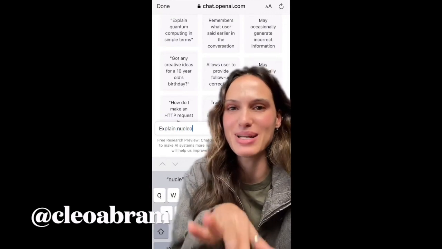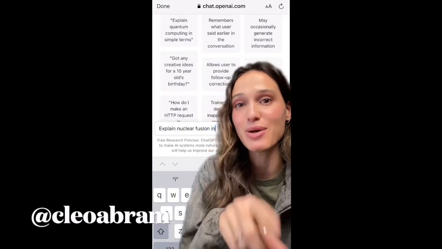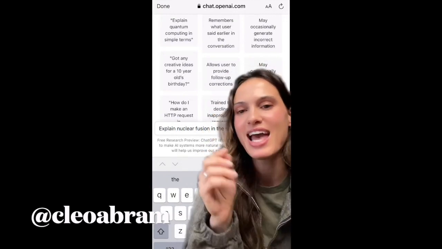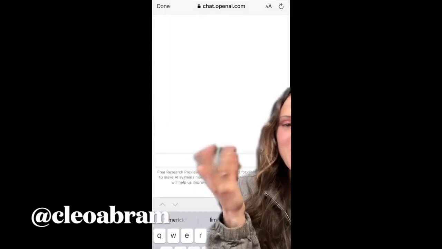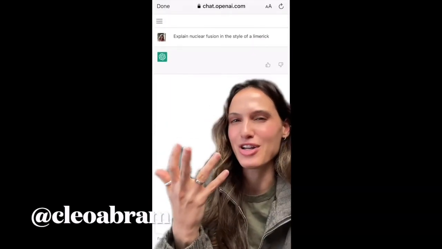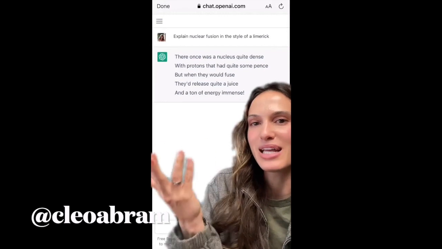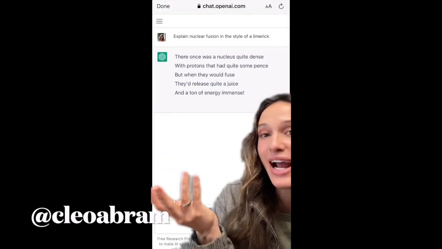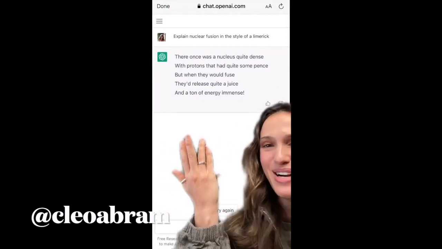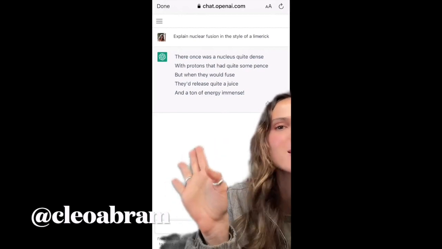If you haven't seen this yet, let me show you some examples. This is ChatGPT. It's based on GPT-3, which is a language model released by OpenAI in 2020. You're chatting with an AI. So the fun thing here is to see how far you can get it to go. I asked it to explain nuclear fusion in the style of a limerick. I don't know why. It did a pretty good job, but I wasn't satisfied with this, so I asked it